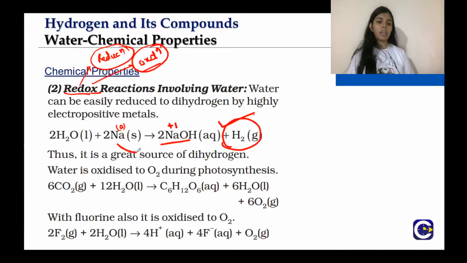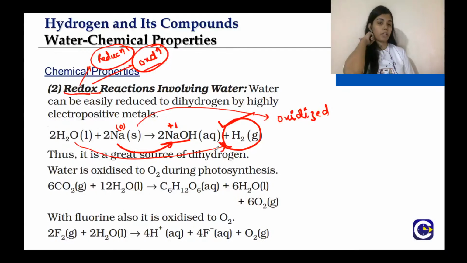So sodium is being oxidized and water is being reduced to hydrogen. Because this reaction evolves hydrogen gas, water is said to be a great source of dihydrogen. That means you can synthesize dihydrogen, as we have already studied in the preparation of dihydrogen.